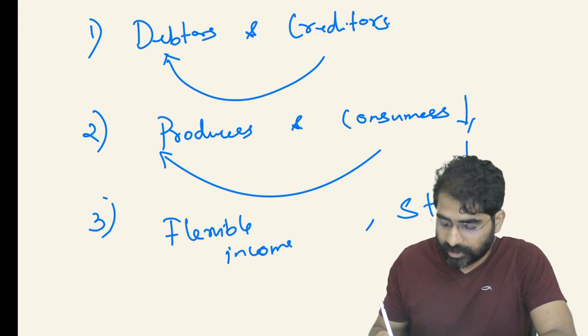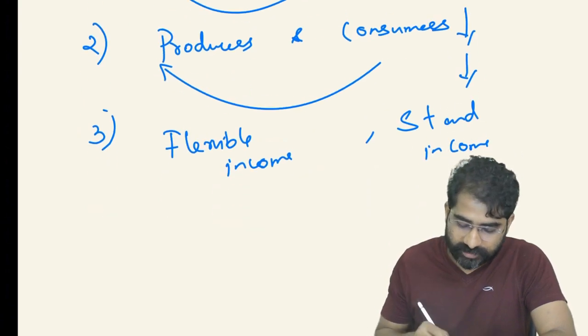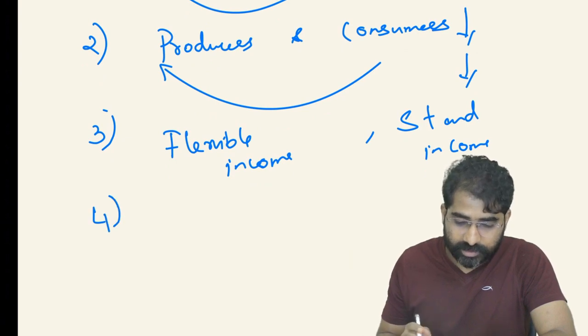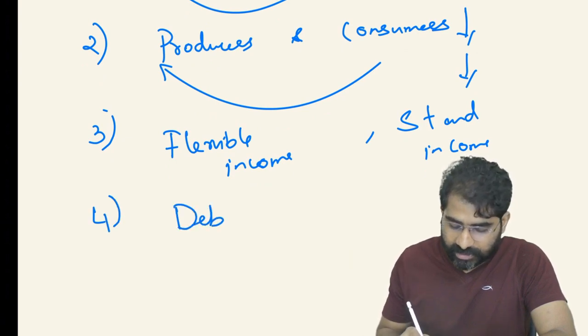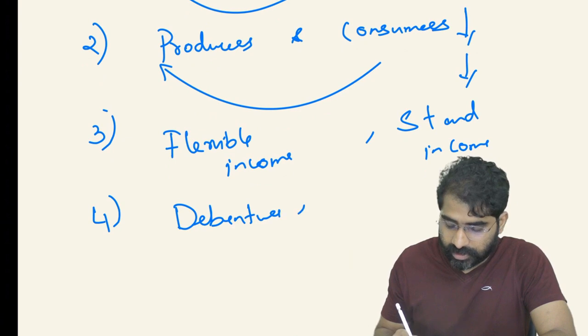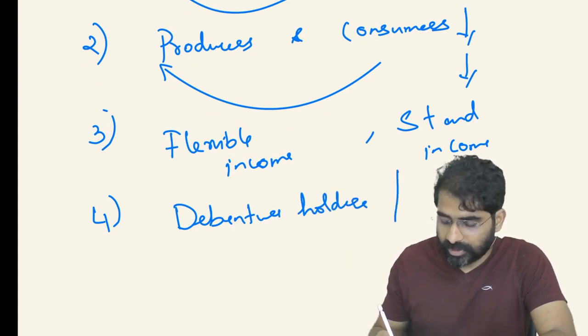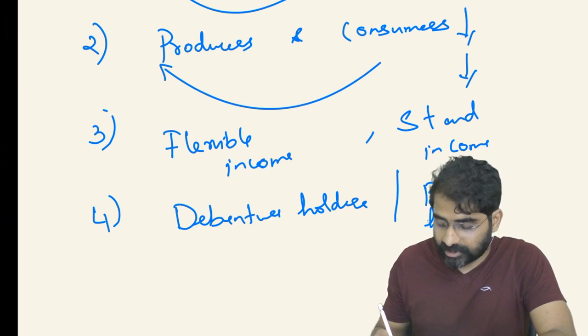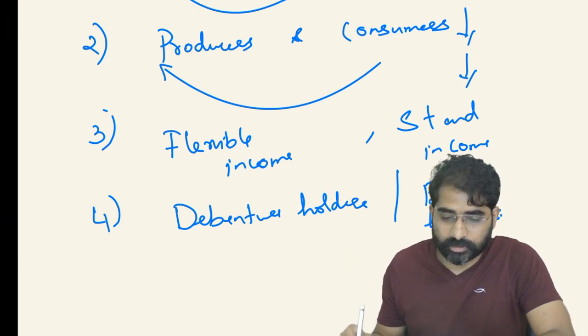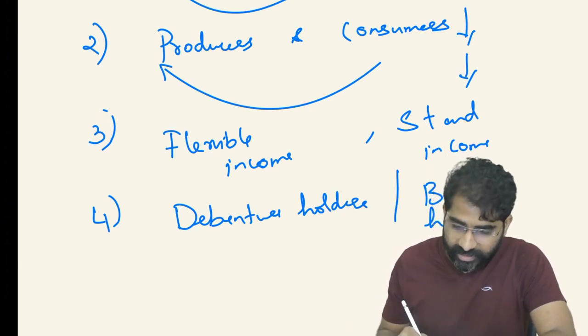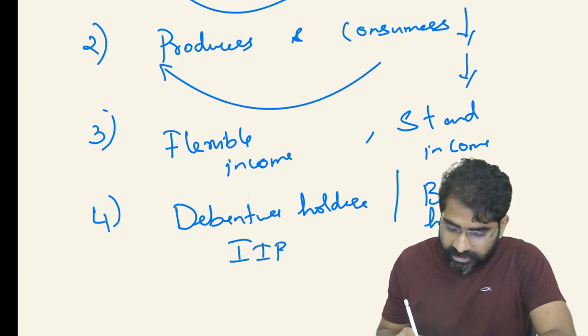Who is going to benefit? Obviously flexible income, meaning those incomes which are linked to inflation. When we talk about debenture holders or bond holders, they are also creditors, so they are also going to lose out in the market. That is the reason you have inflation index bonds as an alternative.